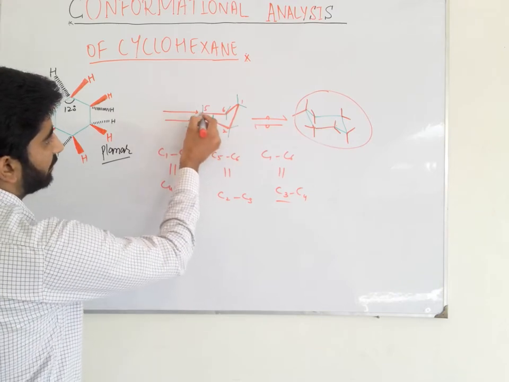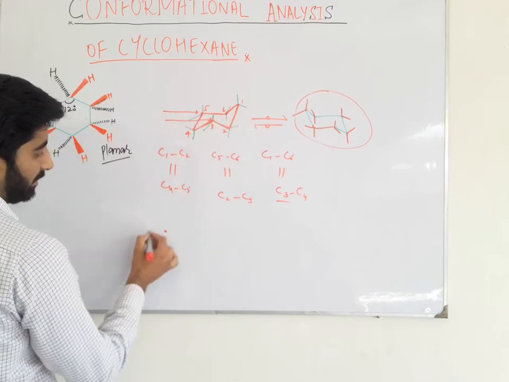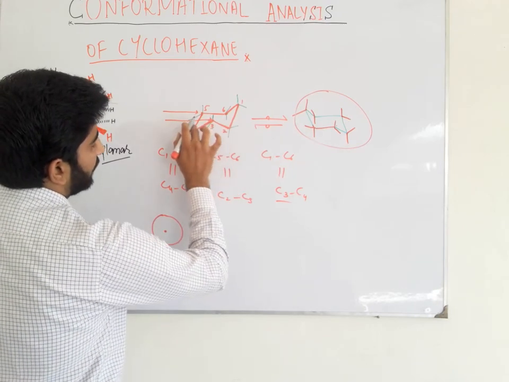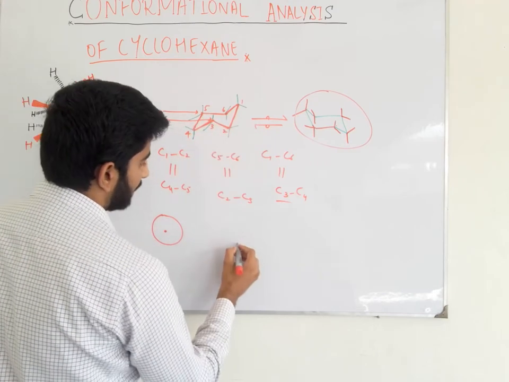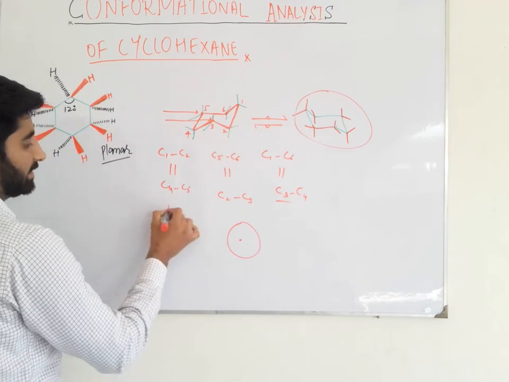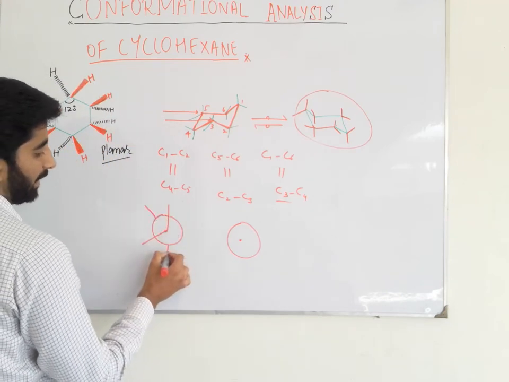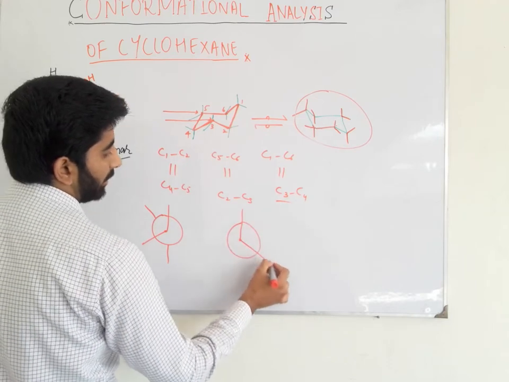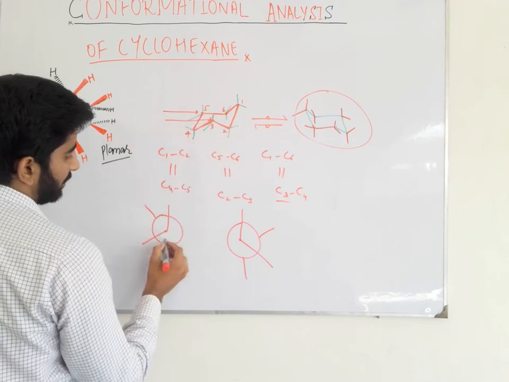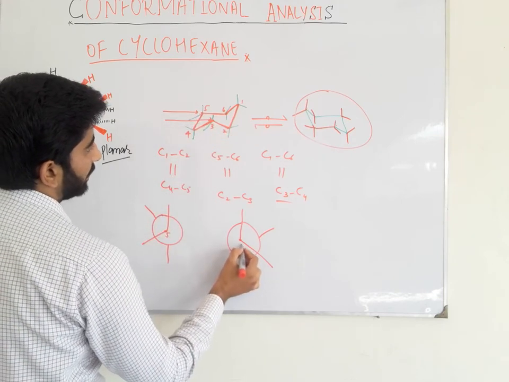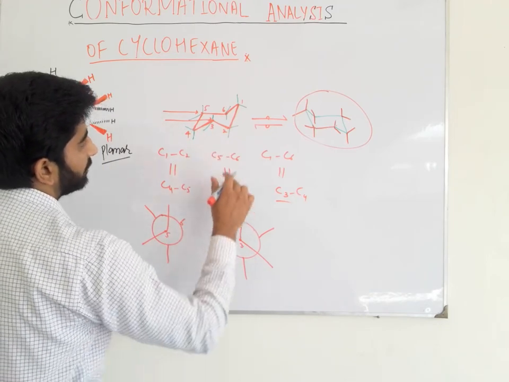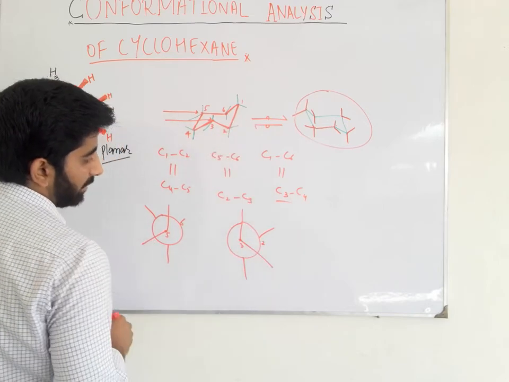I am seeing from this side, this is my front carbon, this is my back carbon. Similarly, in this molecule, this carbon is our front carbon, this is our back carbon. So there is an axial bond here, equatorial bond here, axial bond here, equatorial bond here, axial, equatorial, axial, equatorial. And this bond is carbon number 5, and this is carbon number 3. This is carbon number 6, back carbon, and this is carbon number 2, back carbon.